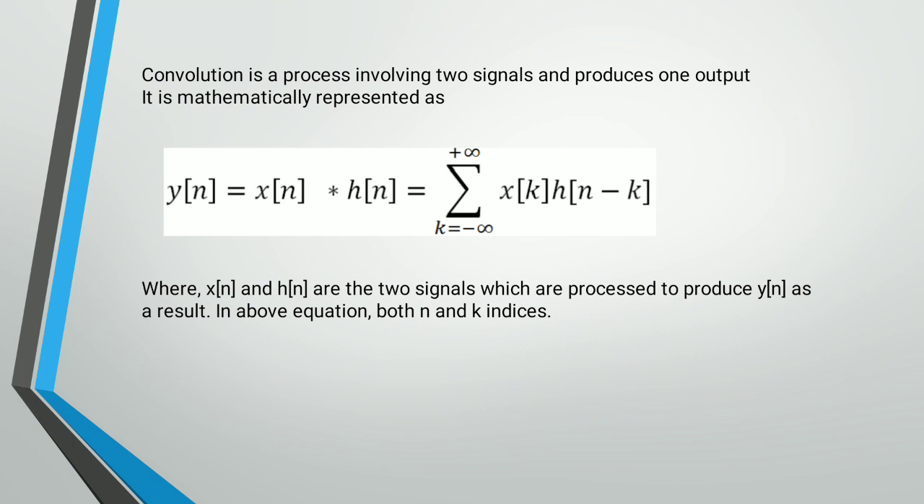Now, the mathematical expression of the convolution. Convolution is a process involving two signals that produces one output. It is mathematically represented as y of n is equal to x of n convolved with h of n, is equal to the summation of k equals minus infinity to infinity of x of k and h of n minus k, where x of n and h of n are the two signals which are processed to produce y of n as a result. In the above equation, both n and k are indices.